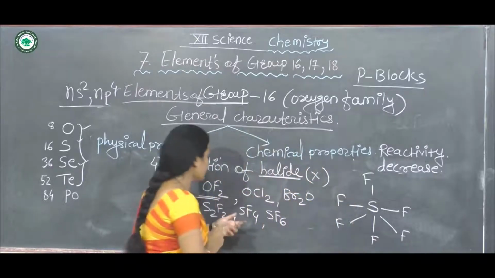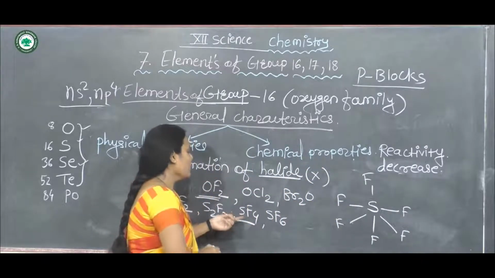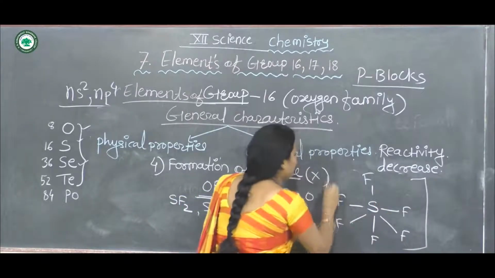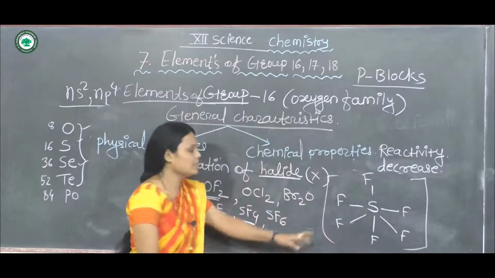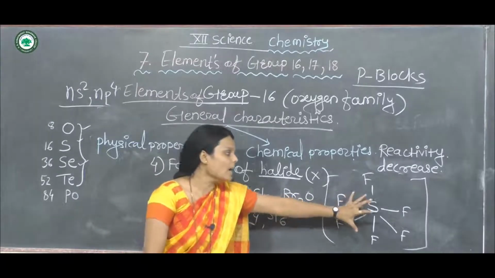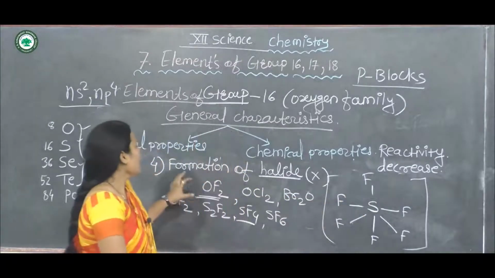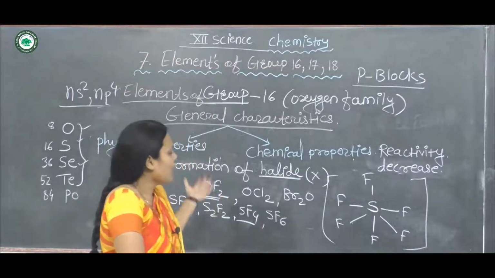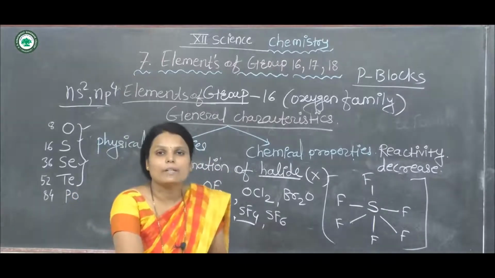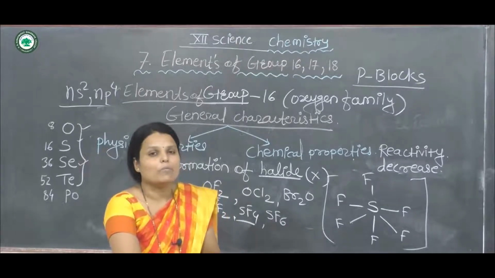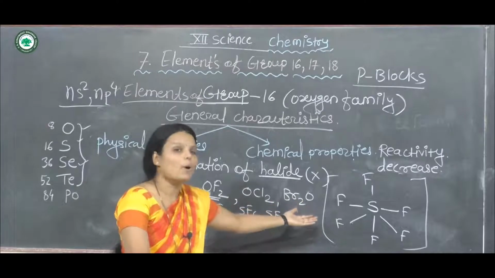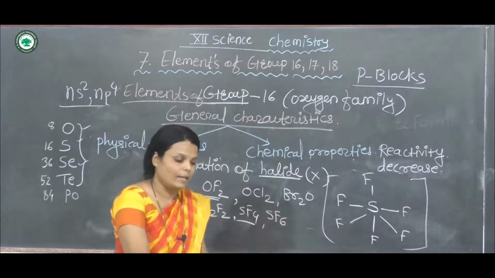A similar structure is sulfur tetrafluoride. Here is sulfur hexafluoride, the molecule of sulfur hexafluoride. So in the formation of halides, sulfur and oxygen also react with the halogen atoms and form new compounds. These are examples of the formation of halides.